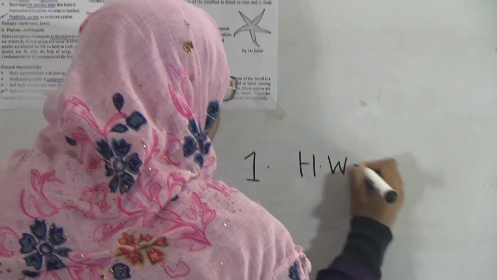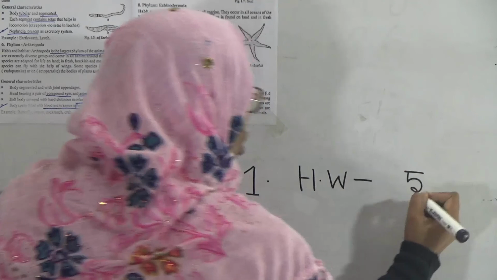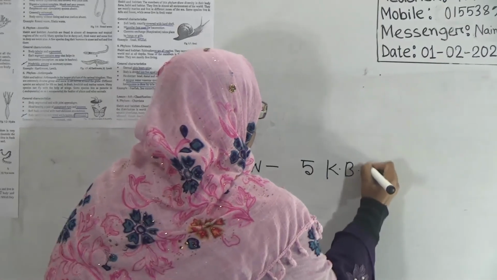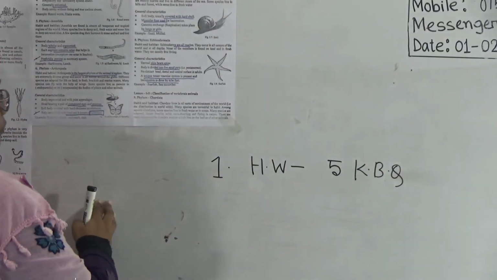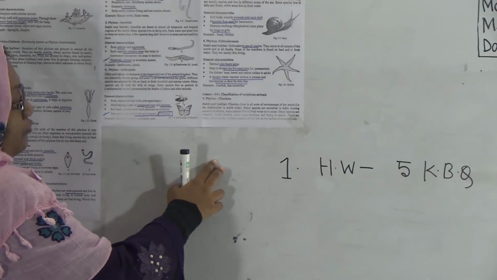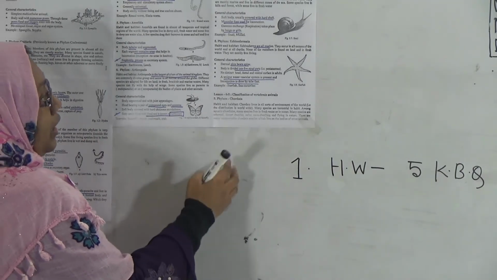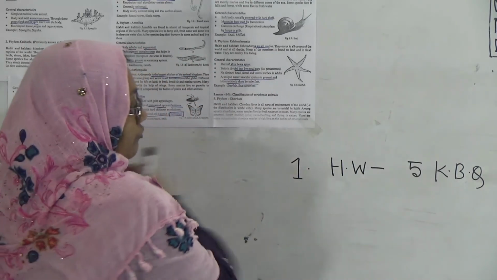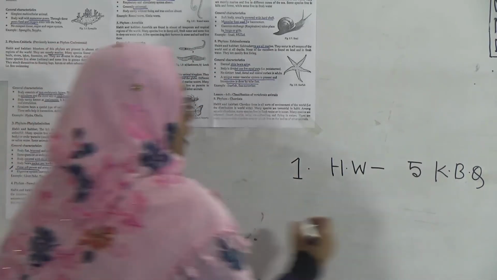In SW number 1, you have to do 5 knowledge based questions from today's topic. That means from phylum 1 up to phylum 8, from Porifera up to Echinodermata.